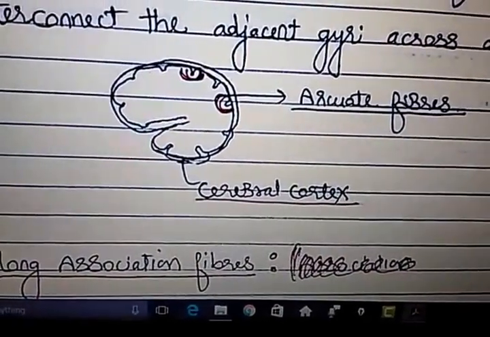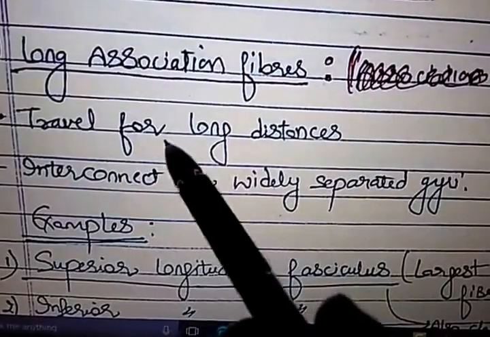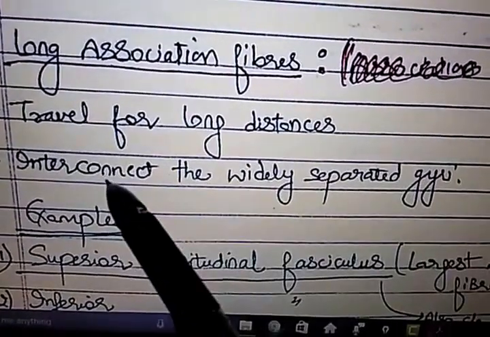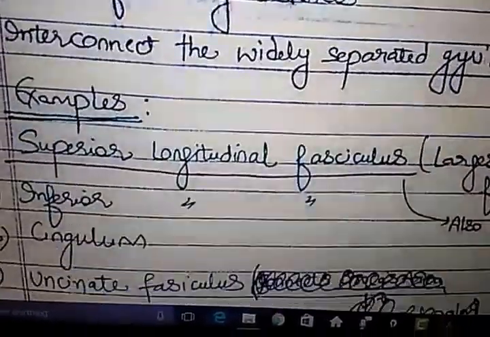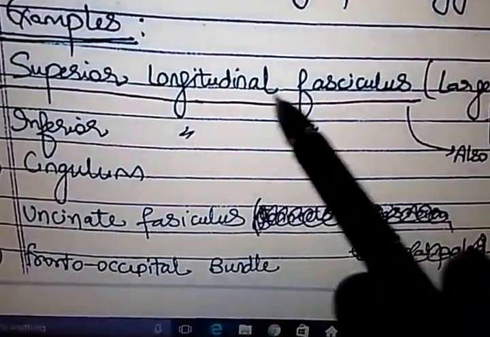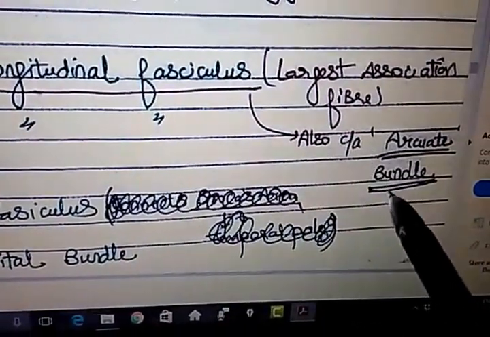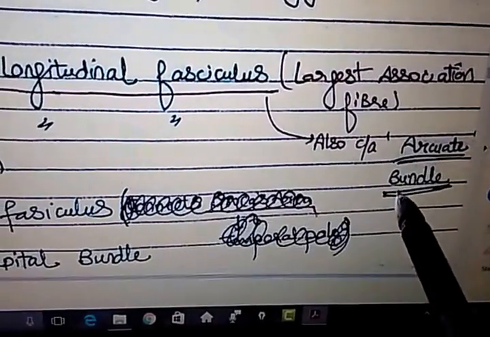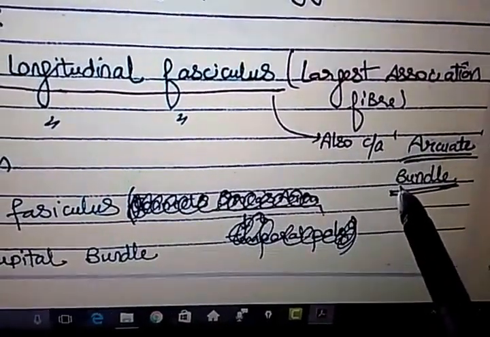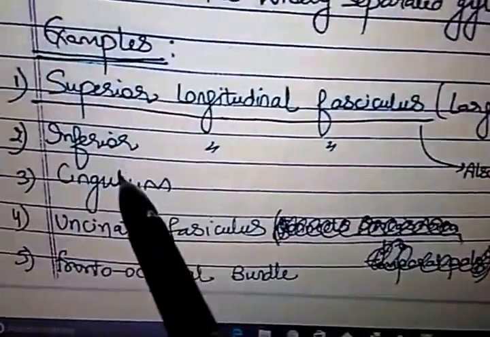Now comes long association fibers. As the name suggests, they travel for long distances and they connect widely separated gyri. Examples are superior longitudinal fasciculus, which is the largest association fiber and is called arcuate bundle. So arcuate bundle is a type of long association fiber, whereas arcuate fibers are the short association fibers.